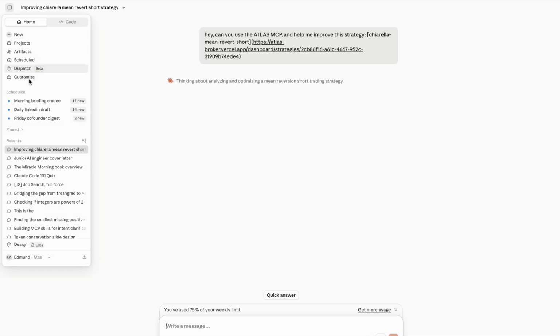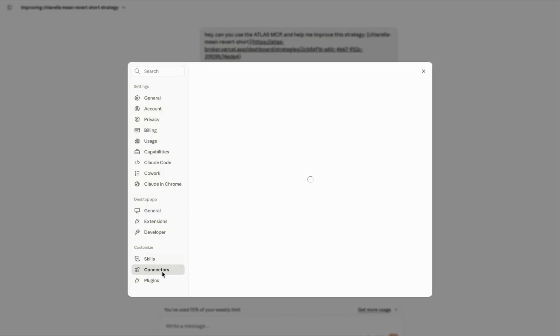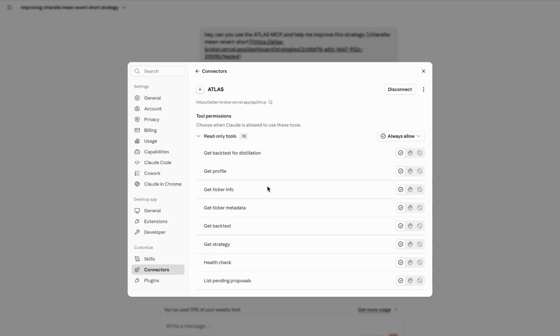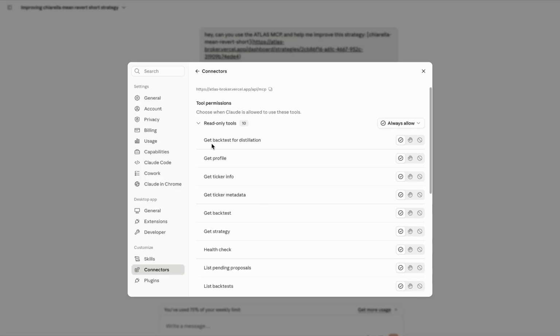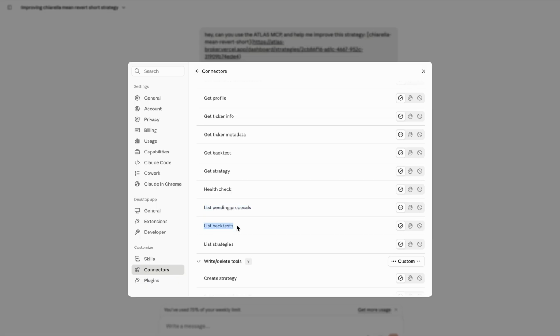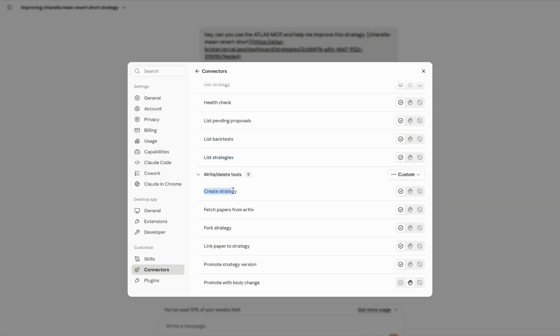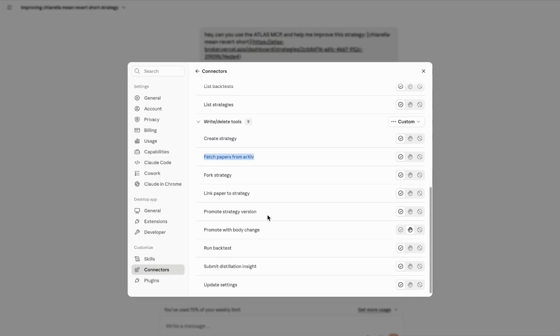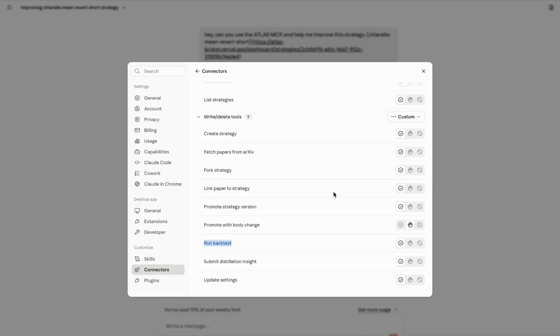In the meantime, what you can see is that in the connectors, we have this Atlas. This MCP has tools like get the backtest result, list the proposals of strategies, list the backtests that have been done, list the strategies, which is the list you saw just now, create the strategy, fetch the paper from RCIF, promote the strategy version from version 9 to version 10, 11, 12, 13, and run the backtest to ensure that the version has good performance. So these are the tools that we equip the AI with.